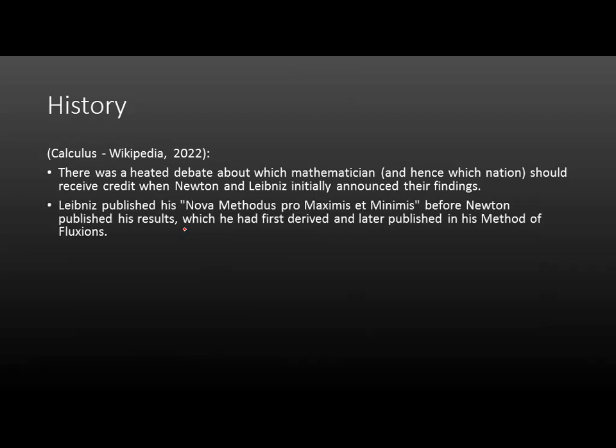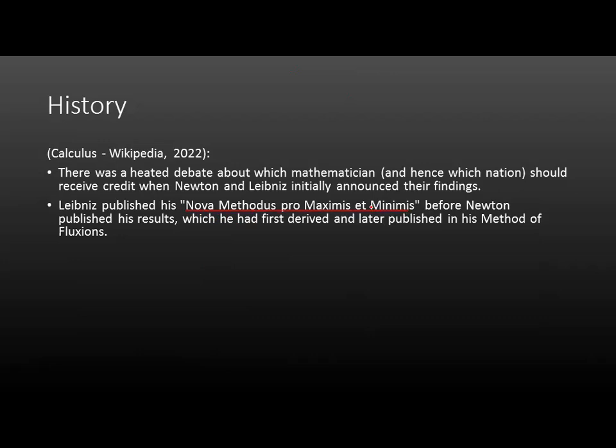So here, Leibniz publishes Nova Methodus Pro Maximis et Minimis before Newton published his result, which he had first derived and later published in his method of fluxions. You see, that's why in his biography earlier, I mentioned that the method of fluxions is the earliest written formulation, but it was not the first book published, because the first book published for calculus is this one.